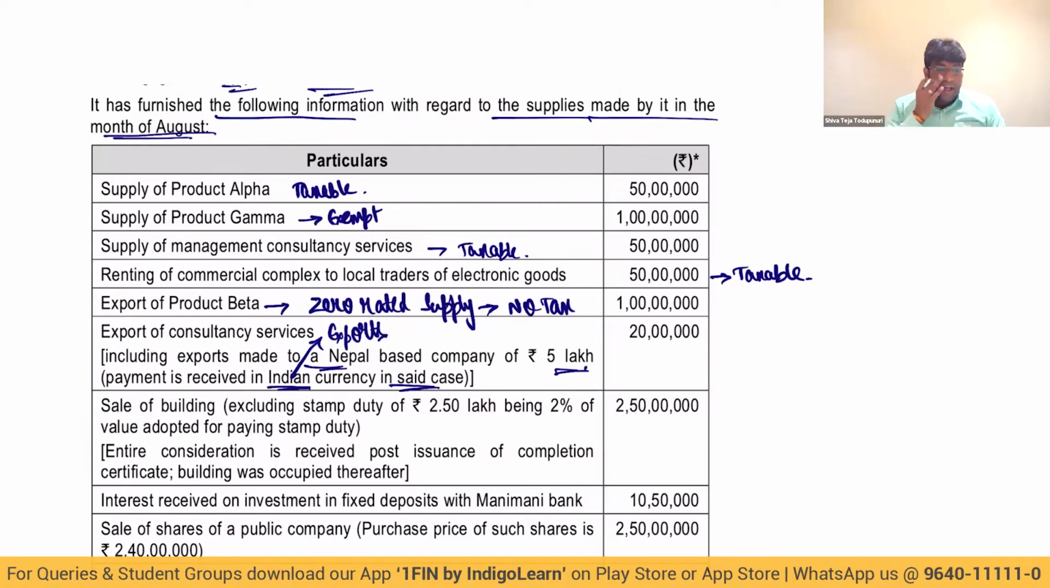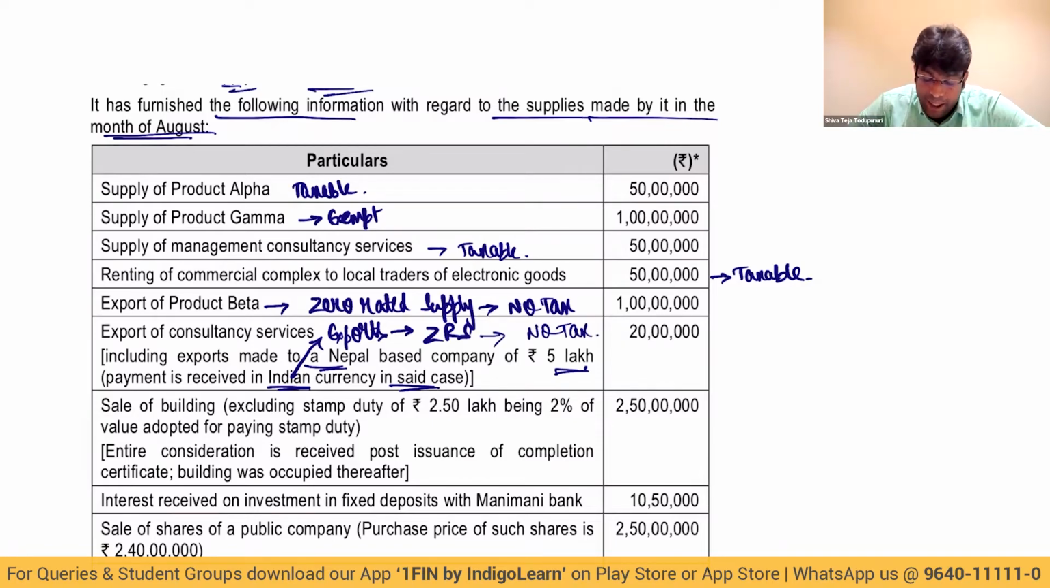Classic example is in case of export to Nepal, RBI regulations allow receipt of currency in Indian rupees. That is the reason why this is also export, this is also zero rated supply, here also no tax.